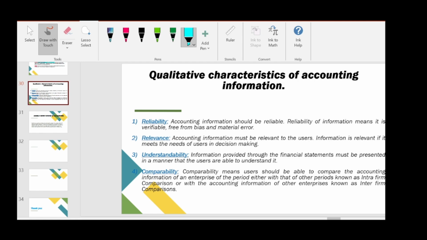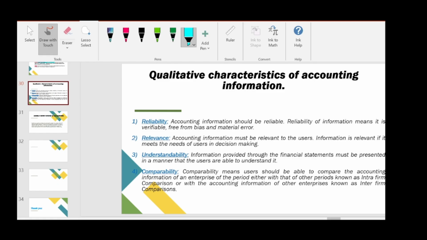If it is complicated, no person will be interested to see and learn what is given in that information. And the last one is that the information we provide to the users should be easily comparable. So these are the four qualitative characteristics. If these four are present, we can say that the accounting information provided by the company has a good quality.